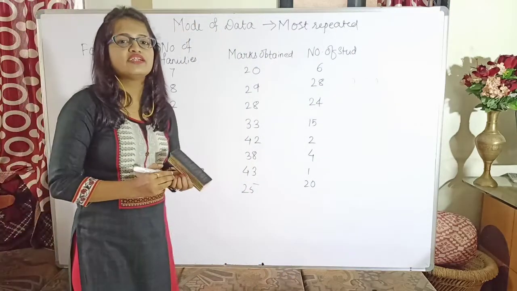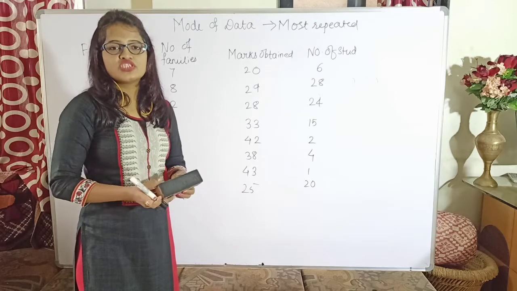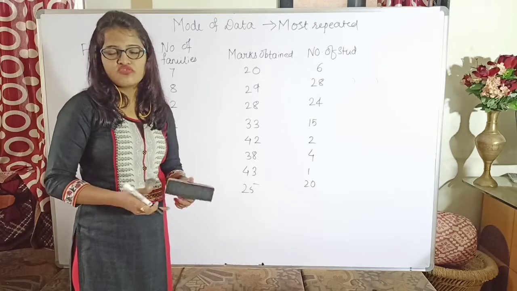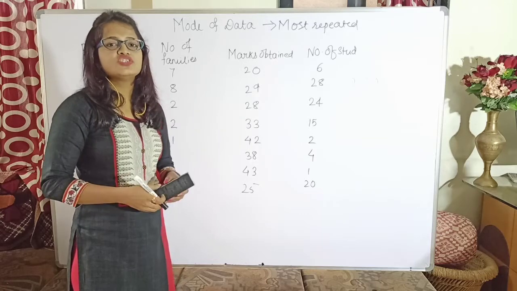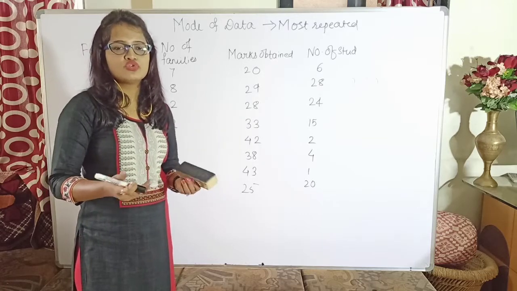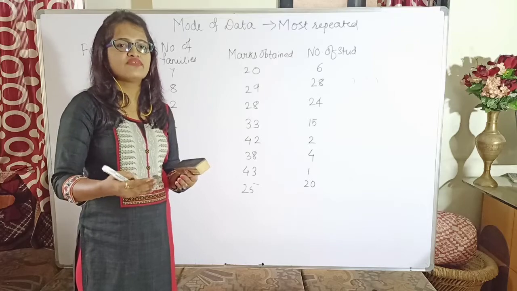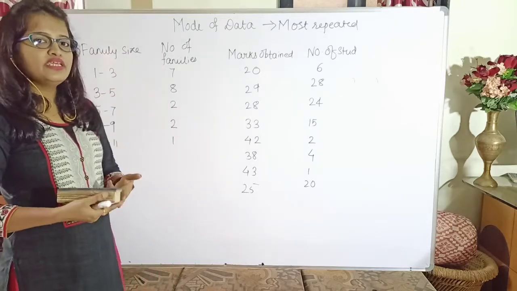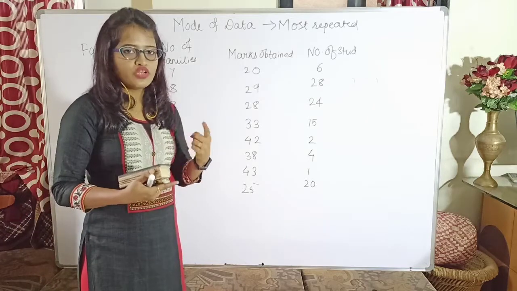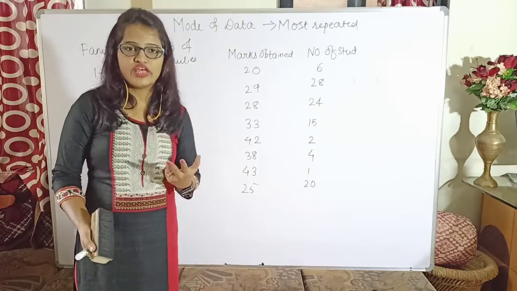Now can it happen that data can have two values which are repeated the most, I mean the number of frequencies will be the same? Yes, it could happen. Such data, in which there are two values which are repeated the most, will have two modes and that will be called bimodal. So unlike mean and median where the value is only one, the mode can have two values.